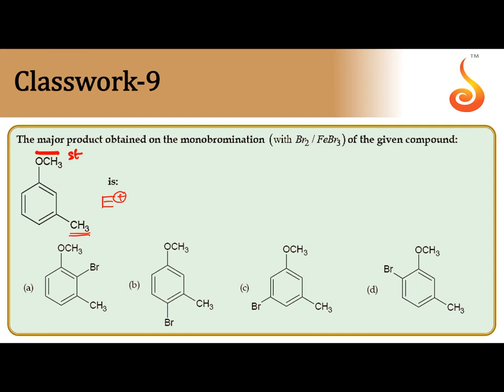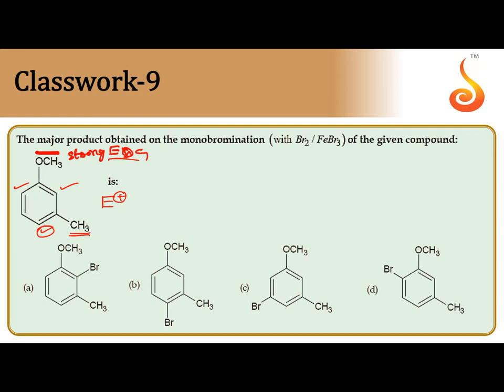So OCH3 is a strong electron donating group. That's why the incoming electrophile has to obey the strong electron donating group. The OCH3 is an ortho-para directing group. It can direct to two ortho positions and one para position. But this is a very strong donating group, and the -I effect is negligible at the para position.